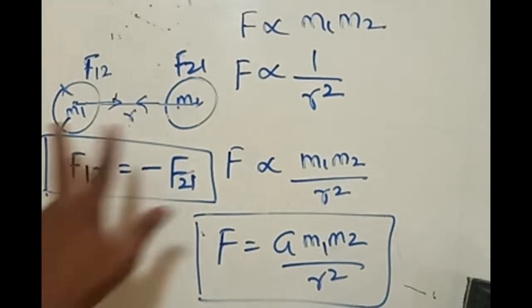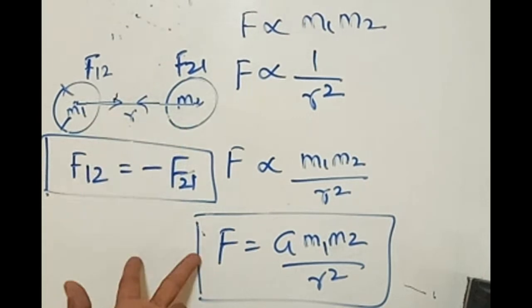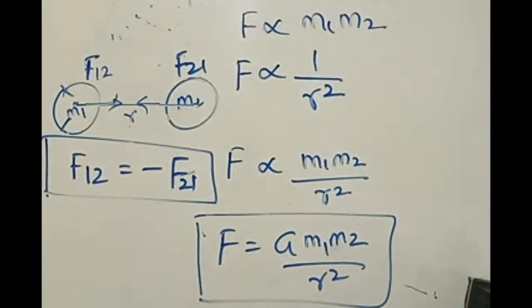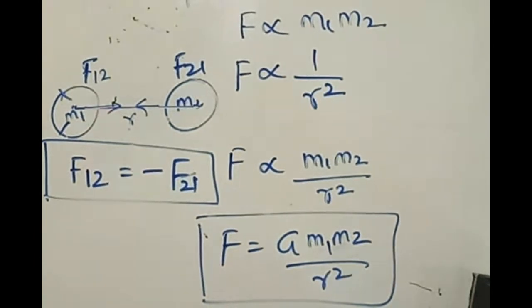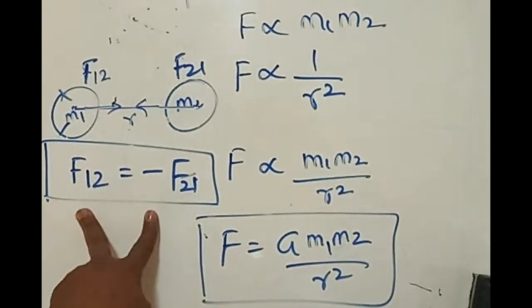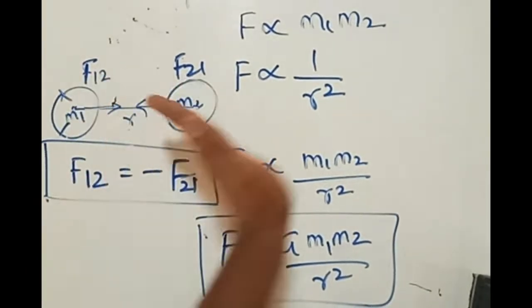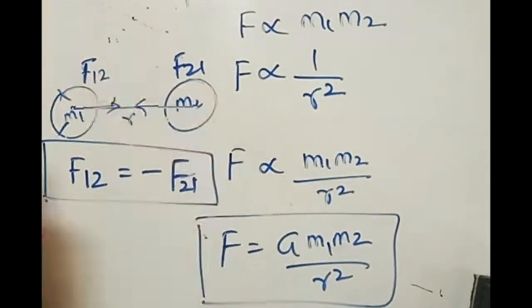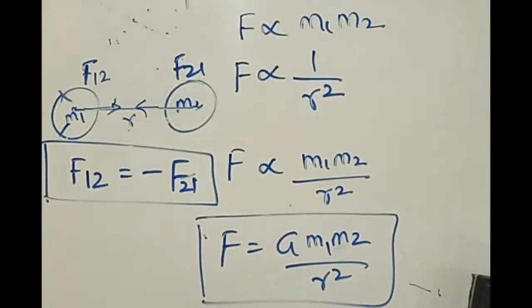Because M1, M2 are the same for both, the distance is the same, and G is anyway universal, when all four factors are the same, F also becomes the same, right? Accordingly, these two will now constitute action and reaction forces. It means that if F12 is acting in this direction, F21 will be acting in the backward direction. The sum of the two forces will be equal to 0.